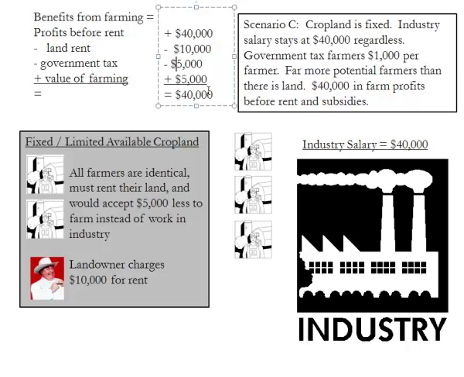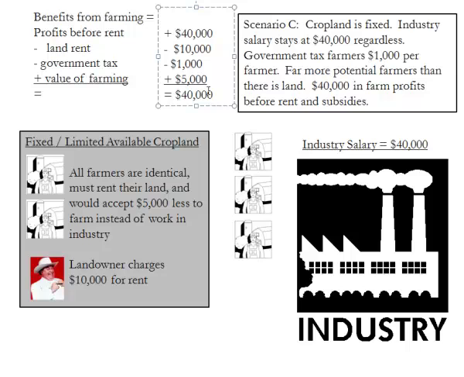we're going to subtract our $1,000. Now initially let's look at what happens. So initially the farmer gets in $40,000. They pay out $10,000 in land rent, $1,000 in tax. That leaves them with $29,000.